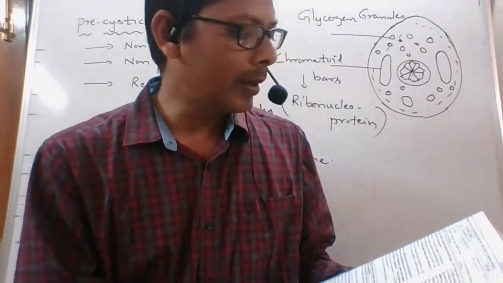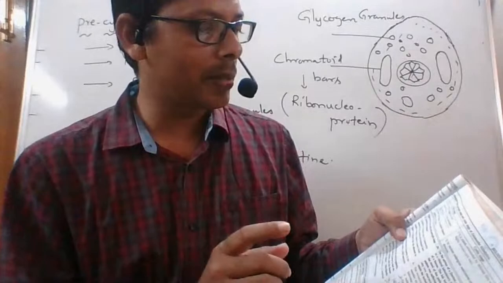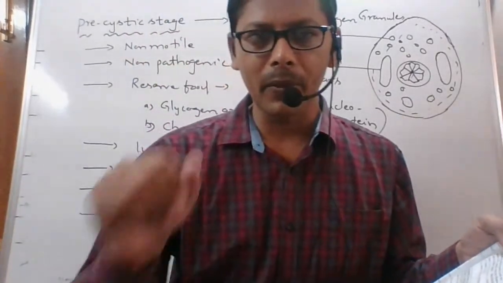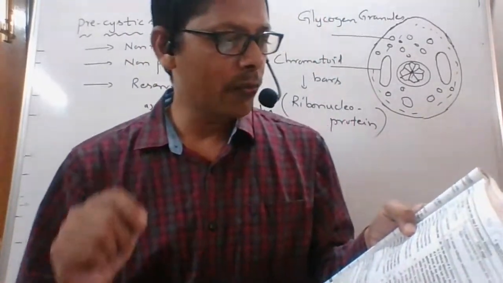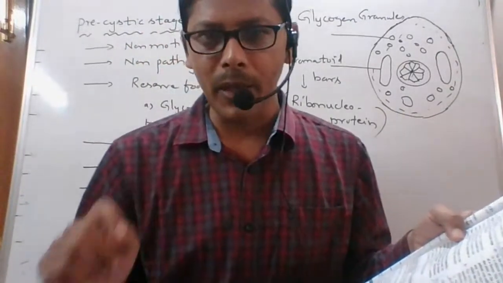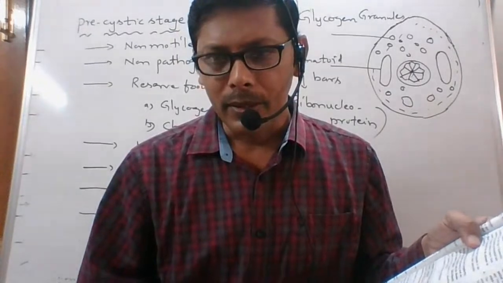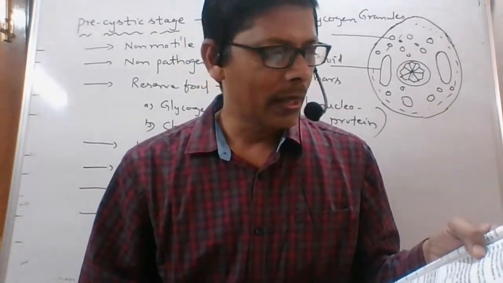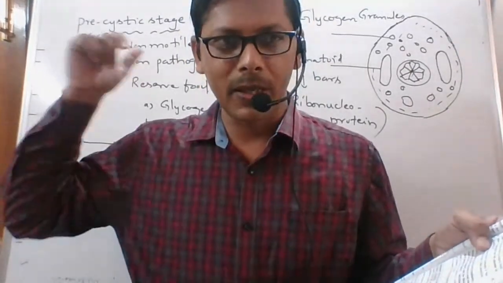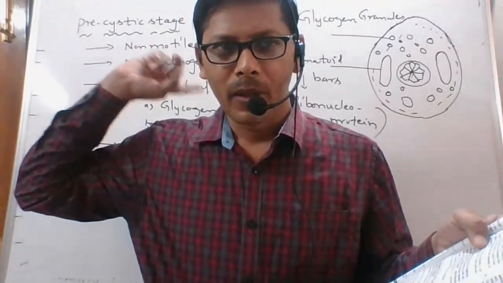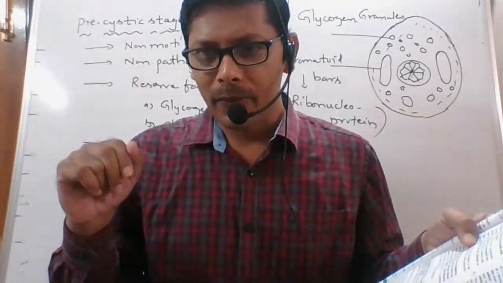Next one, what is the reserve food in the pre-cystic stage of Entamoeba histolytica? Type in your answer. Okay, right, Karthik. What is the reserve food material?